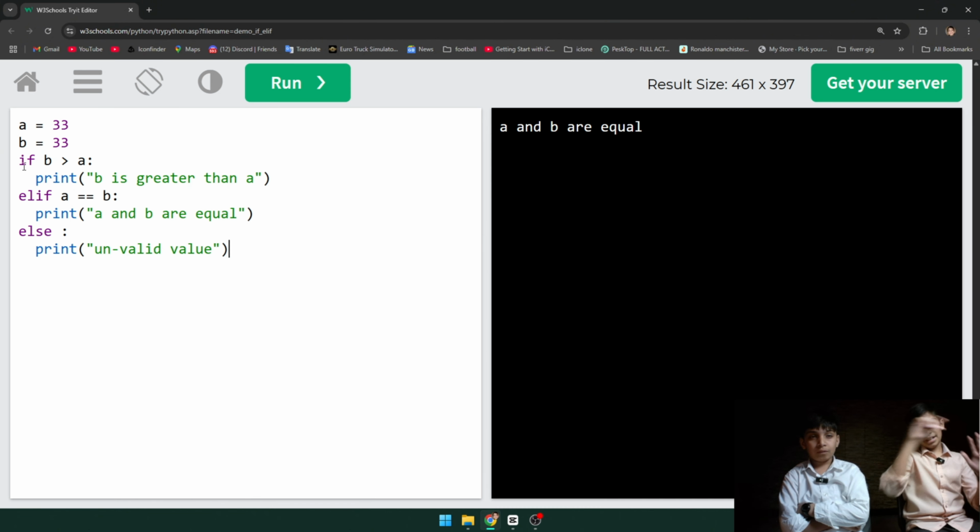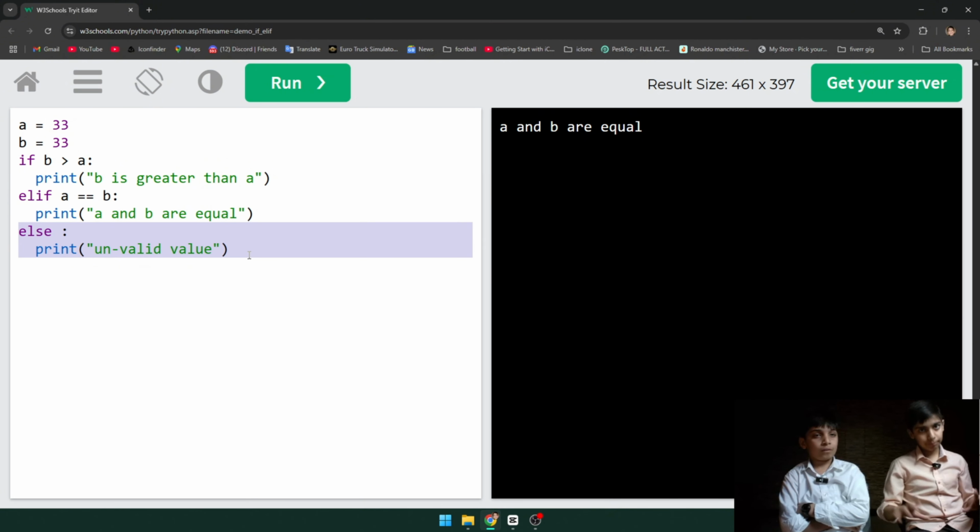We write if a condition is true, execute this block, and then elif condition and the code that we want to execute if the elif one is true, and then we write else. We don't write any condition and just write the block of code that we want to execute.